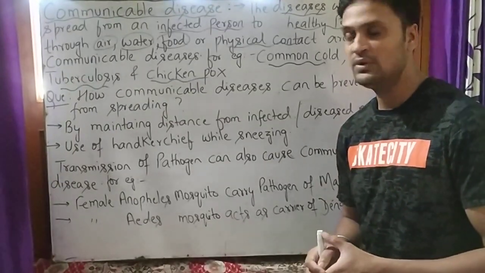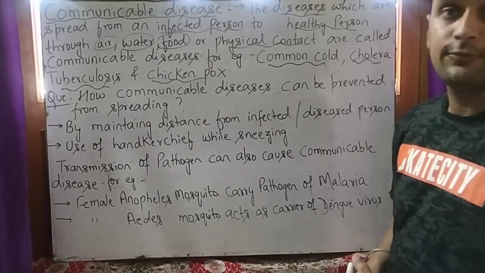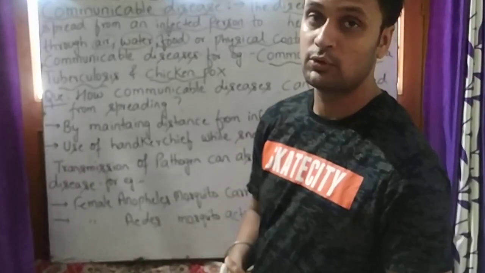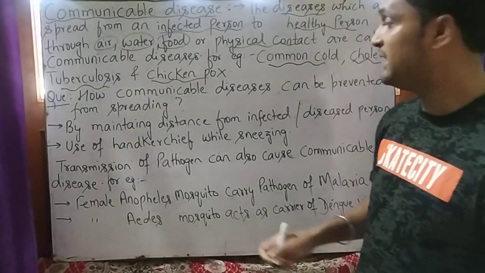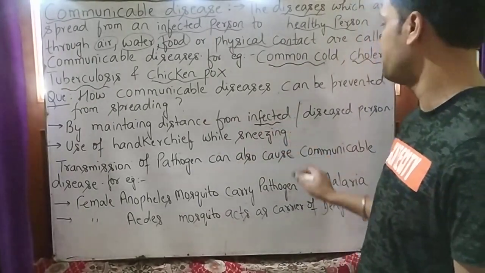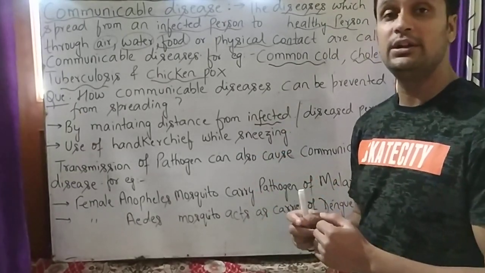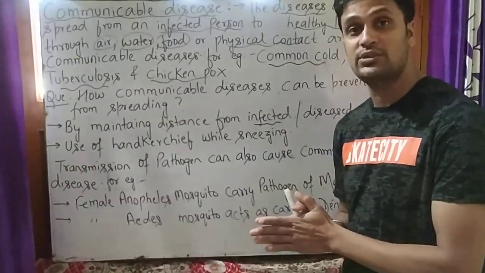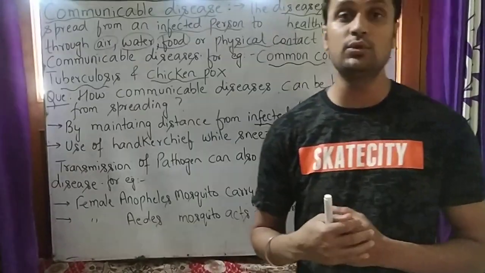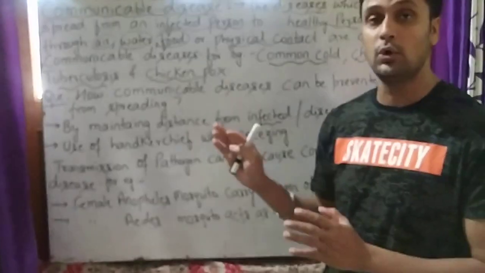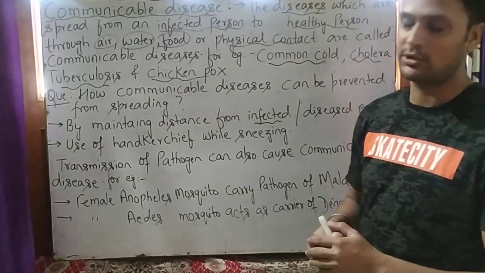So student, how can these communicable diseases be prevented from spreading? We can prevent them by maintaining proper distance from an infected person. We will also use antiseptic lotion when we meet an unhealthy person. Then after visiting him, we will use antiseptic lotion to prevent those pathogens which can affect us, diseases like common cold, cholera, or tuberculosis.